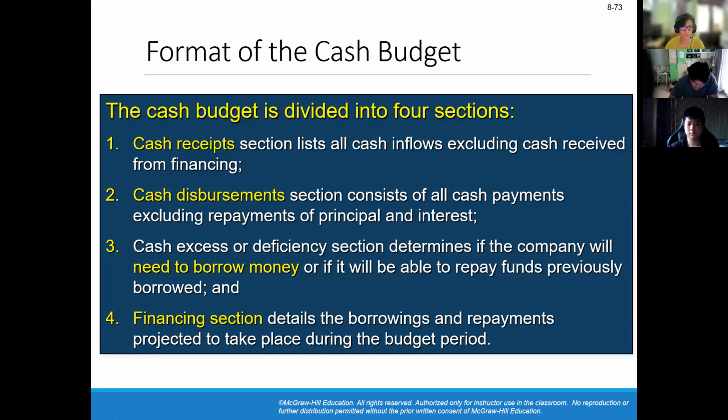The third is the cash excess or deficiency section, which determines if the company will need to borrow money or if it will be able to repay funds previously borrowed. And the fourth one is the financing section, which details the borrowing and repayments projected to take place during the budget period.